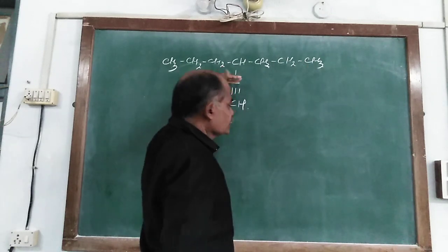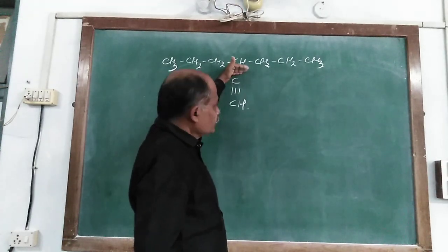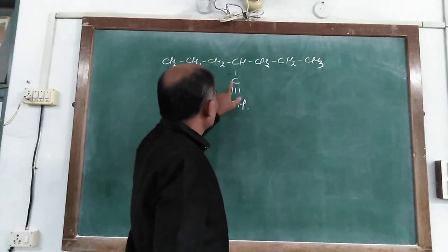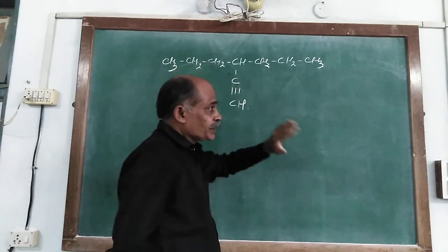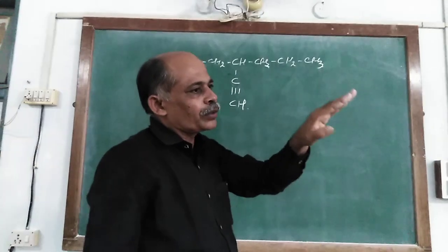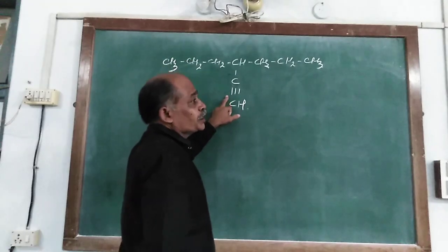In this way, the chain does not contain the triple bond, but in this way, 1, 2, 3, 4, 5 and 6, it has fewer carbon atoms, but it consists of the triple bond.